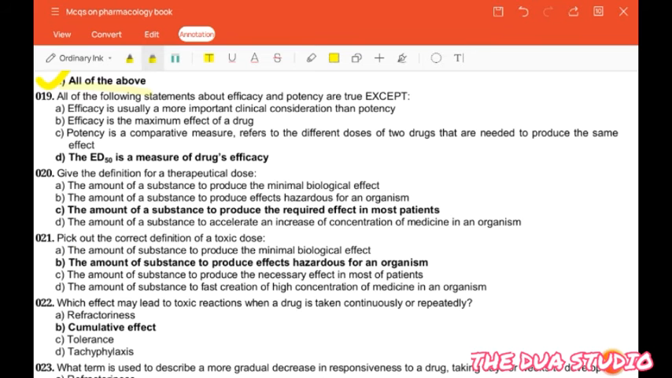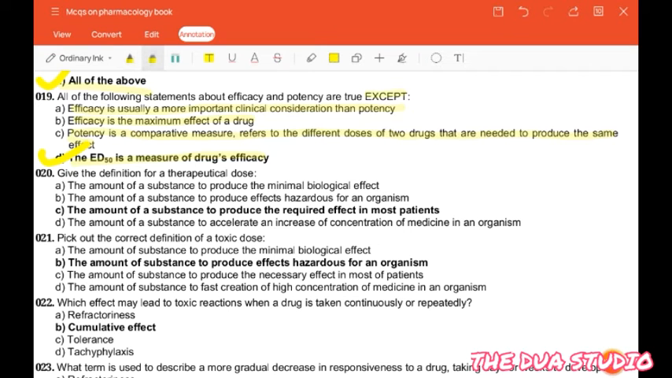Next question is: all of the following statements about efficacy and potency are true except: efficacy is usually a more important clinical consideration than potency. Efficacy is the maximum effect of drug. Potency is a comparative measure, refers to the different dose of two drugs that are needed to produce the same effect. The ED50 is a measure of drug's efficacy. So the correct answer is the ED50 is a measure of drug's efficacy.